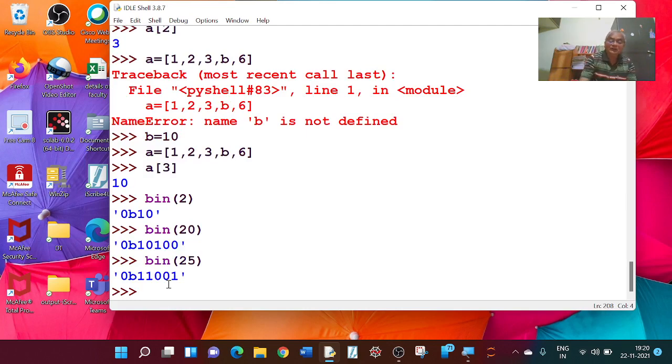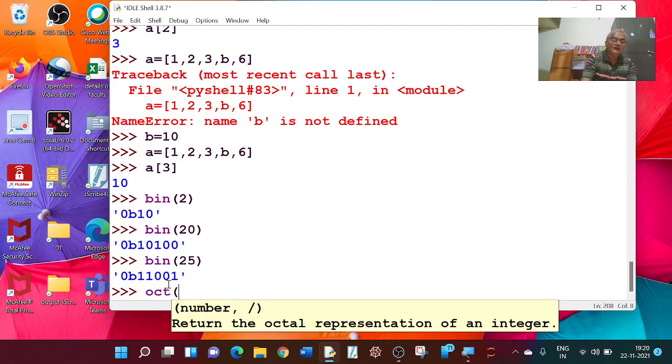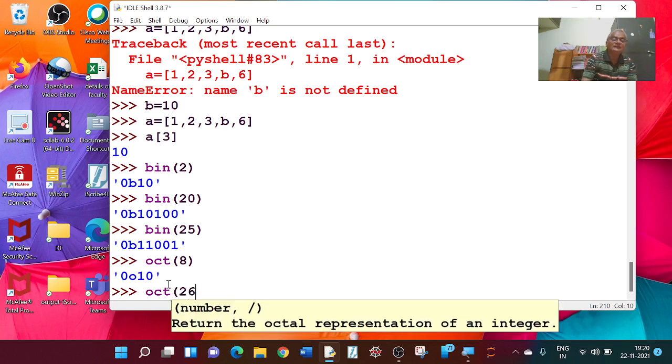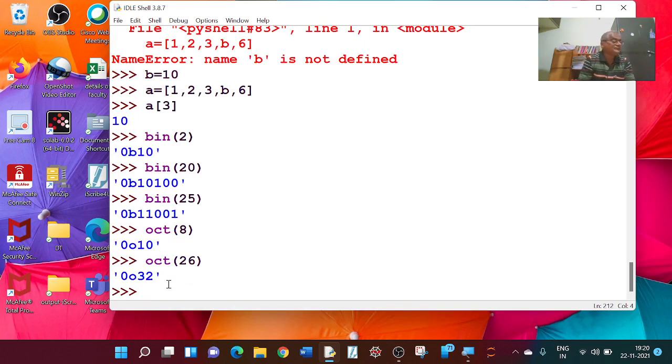And in octal, oct 8 is equal to 10. Oct of 26, octal digits, will be 32.